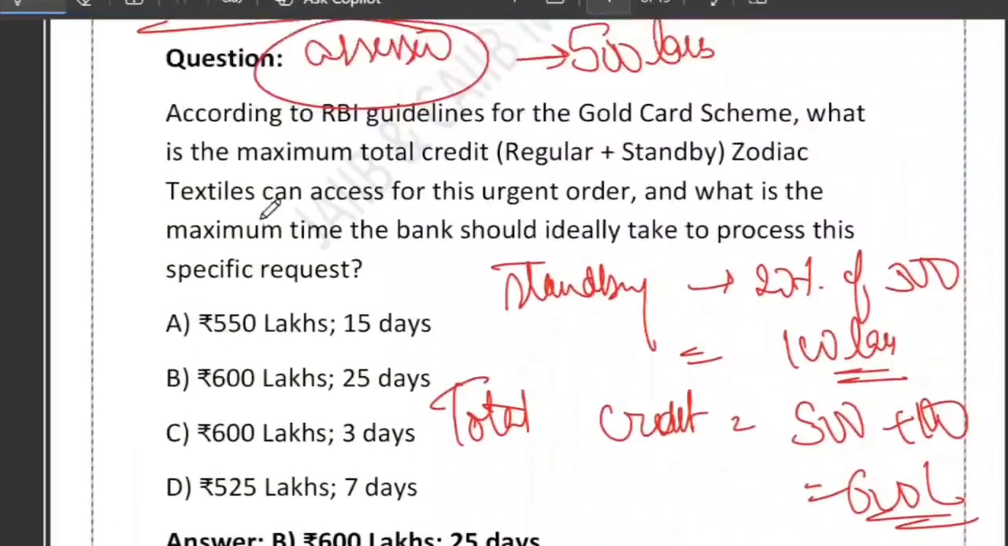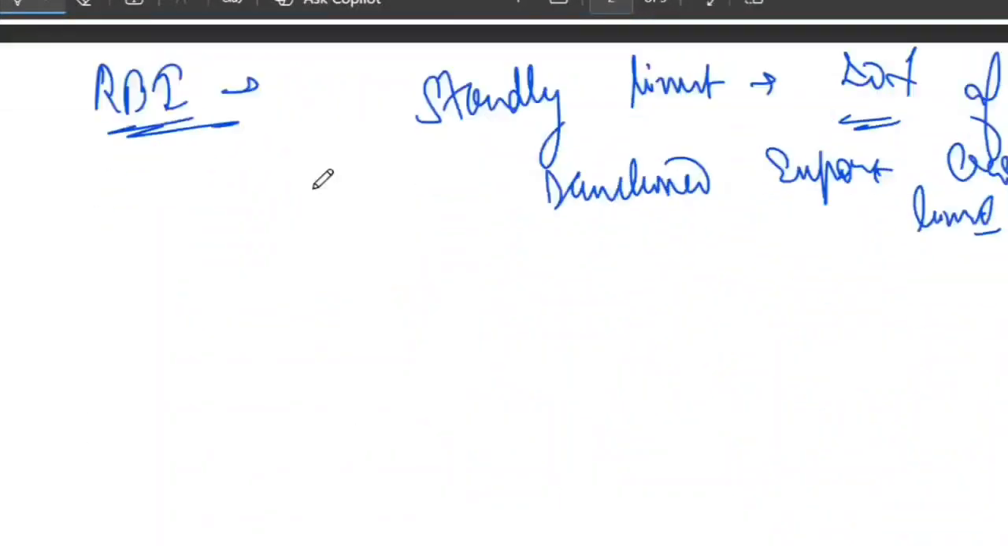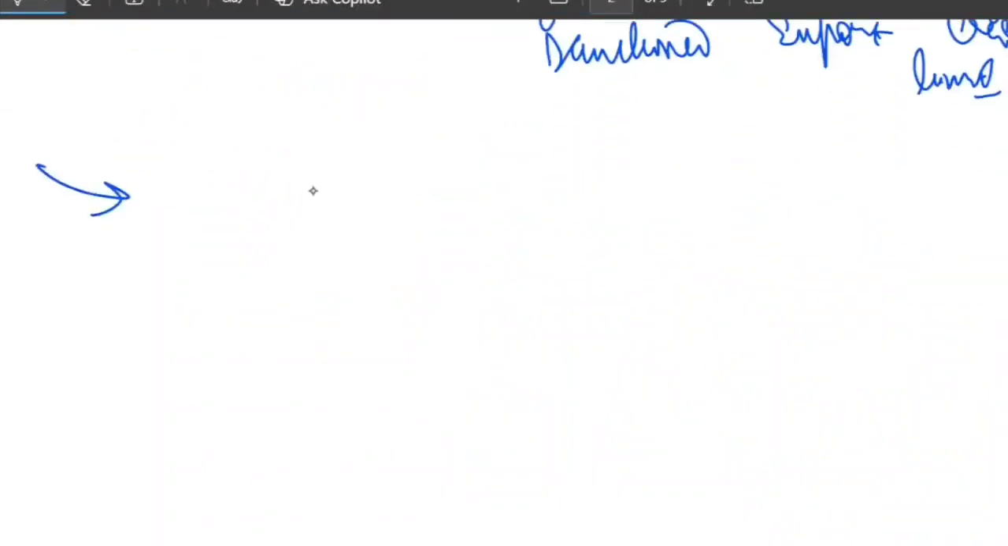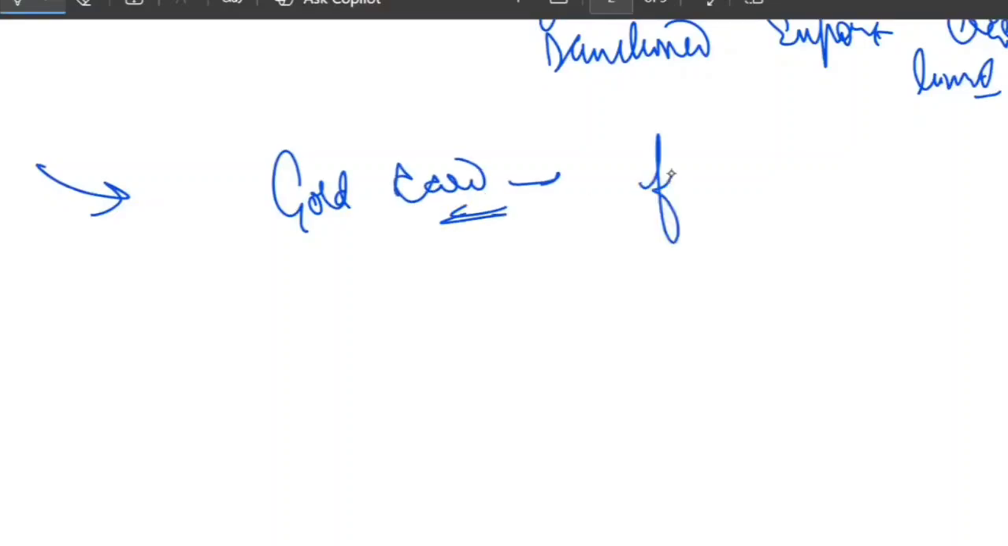What about the time for processing? Yes, very good. How much time should the bank ideally take to process this request? So let me tell you the rule. As per the RBI guideline, for gold card scheme holders, basically fast track norm is the fresh sanction, renewal, enhancement for gold card holder, and it should be processed within 25 days.